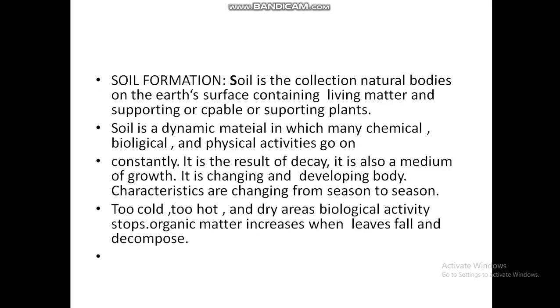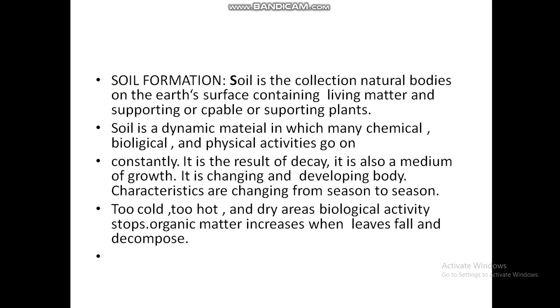Soil formation. Soil is the upper layer of the earth's surface where plants can grow. It is the most fertile part of the earth, formed by wearing and tearing of the rock. Soil is a collection of natural bodies on the earth's surface containing living material and supporting or capable of supporting plants. Soil is a dynamic material in which many chemical, biological and physical activities go on constantly. It is the result of decay. It is also a medium of growth. It is changing and developing. Its characteristics change from season to season.